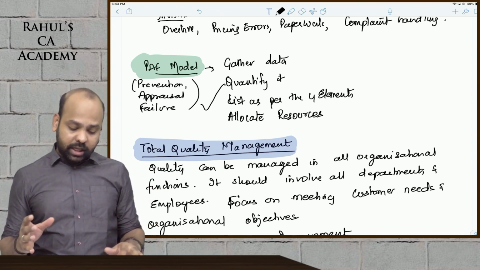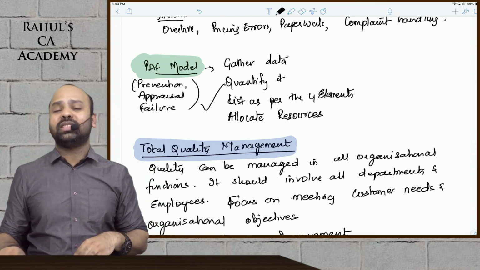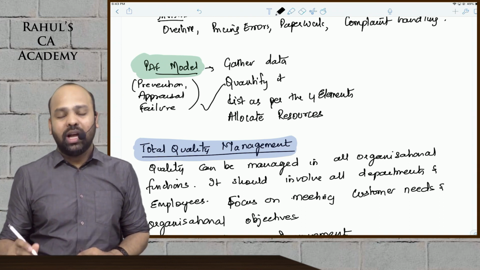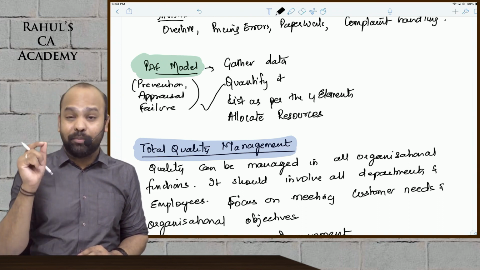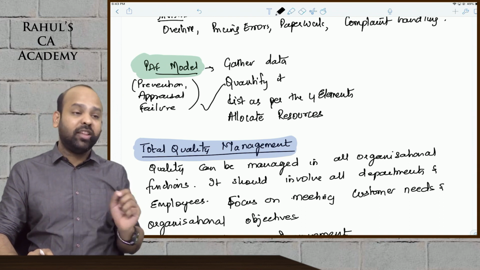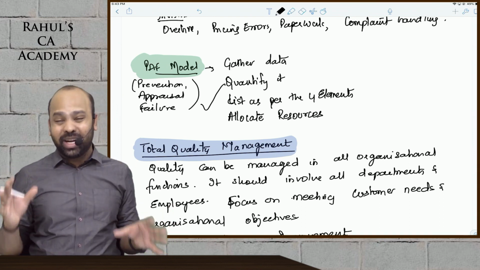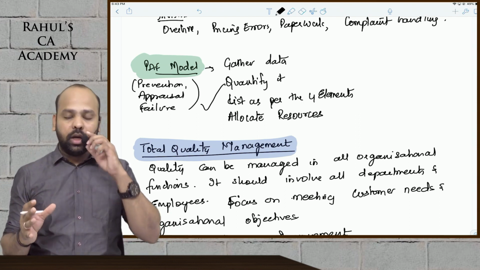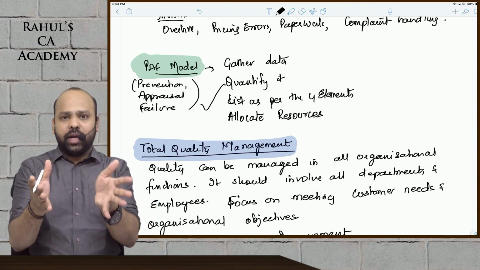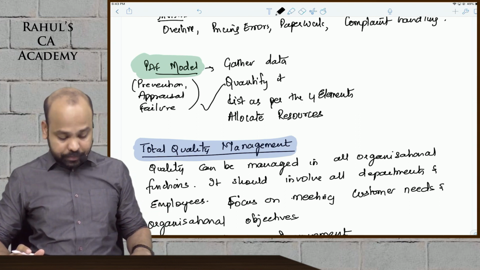Once you are done with that, you will allocate the resources and decide how you can tackle all of these issues. That is the PAF model. Now you'll be like, we know all of this, but if you document it in this manner and implement all of this, then you have a pathway, you know how the problem should be targeted.